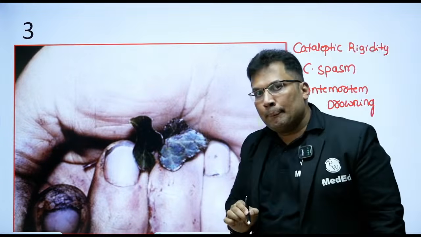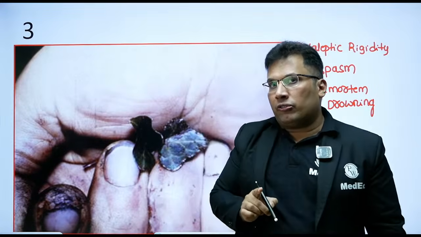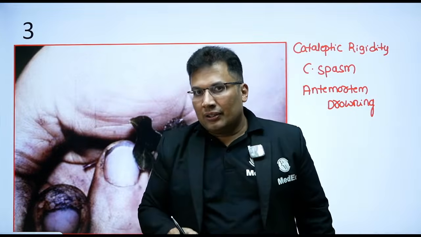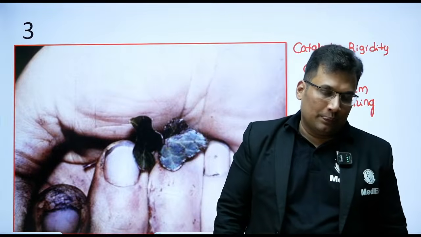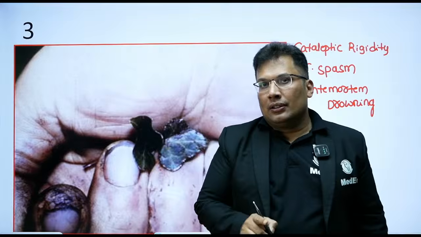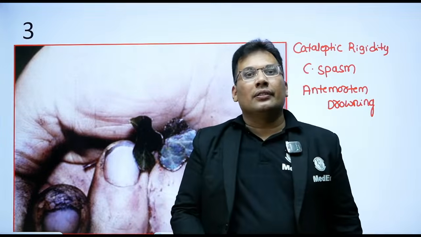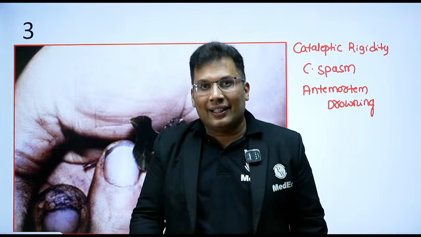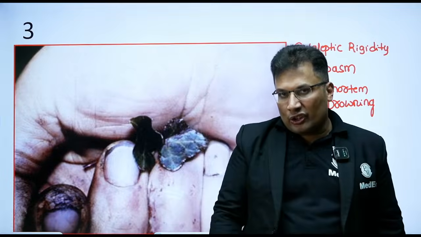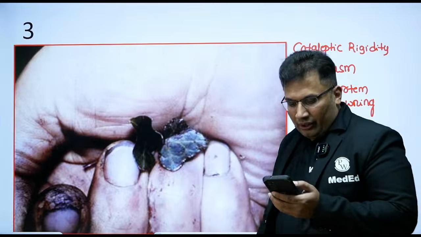If they ask you in viva the surest sign of antemortem drowning, that is cadaveric spasm. No doubt in that. Surest sign of antemortem hanging, dribbling of saliva. Surest sign of burn injury, soot particles in the lungs, trachea, or the bronchioles. Very important MCQs. Good.